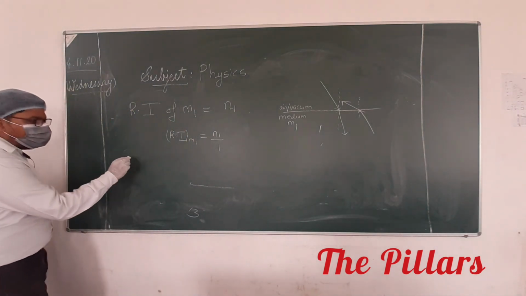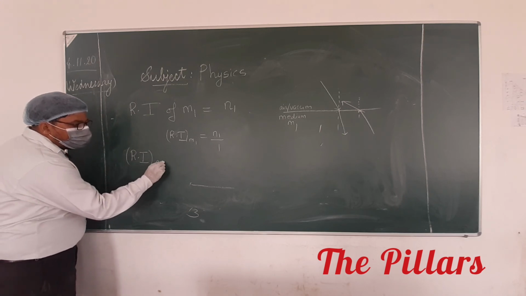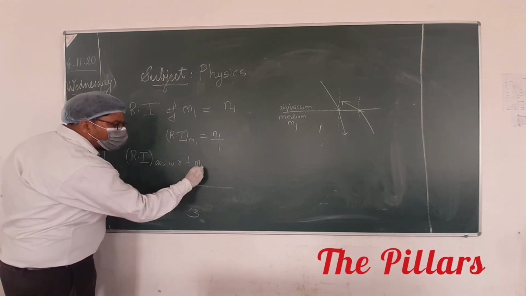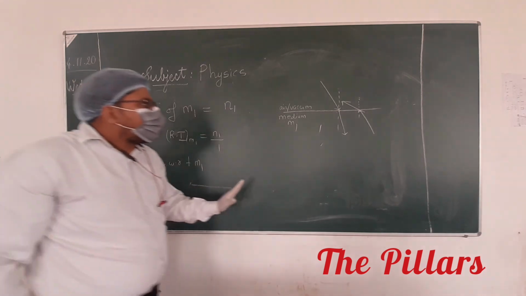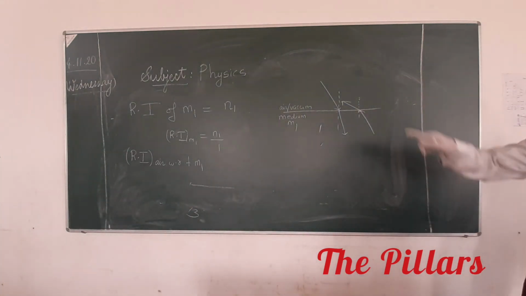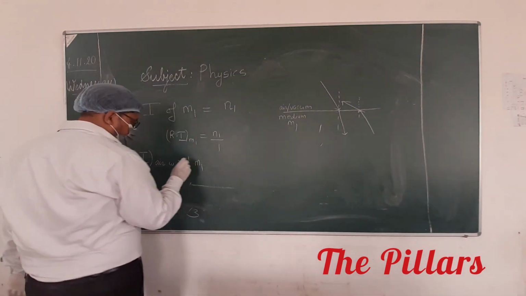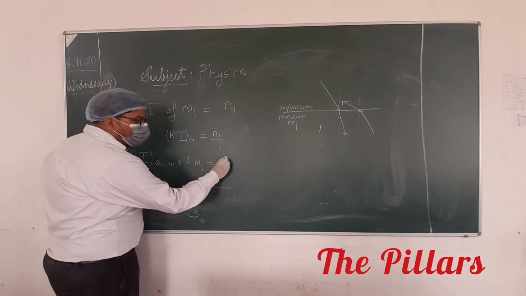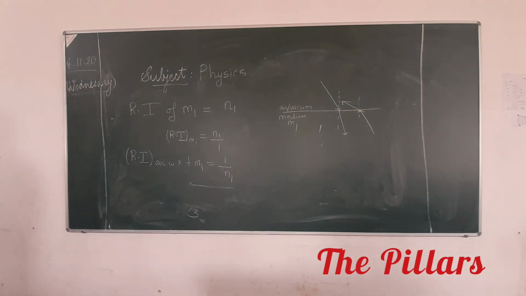So now I will write the refractive index of air with respect to medium 1. This will be the situation now, because our refracted ray is in air or vacuum. So it will be 1 upon n1. Sure? Is it okay to all of you?